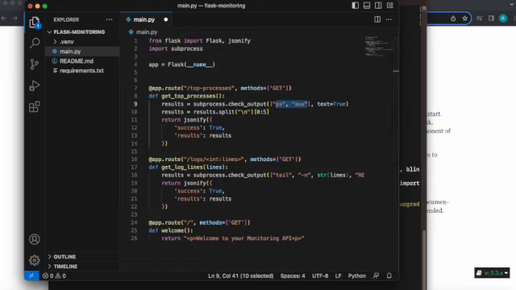What jsonify does is it's a function that's going to take a Python dictionary and convert it to a JSON string to be returned via HTTP to the client.